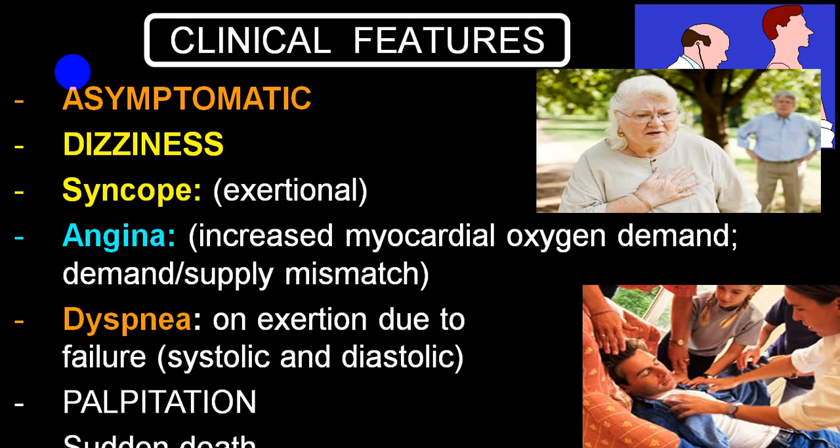The lifespan becomes less. Because of increased demand and decreased supply, there is a mismatch, and that gives rise to anginal pain, or what we call ischemic pain. And LV dysfunction will give rise to dyspnea on exertion. Because of LV hypertrophy, palpitation, and sometimes the person can even have sudden cardiac death.